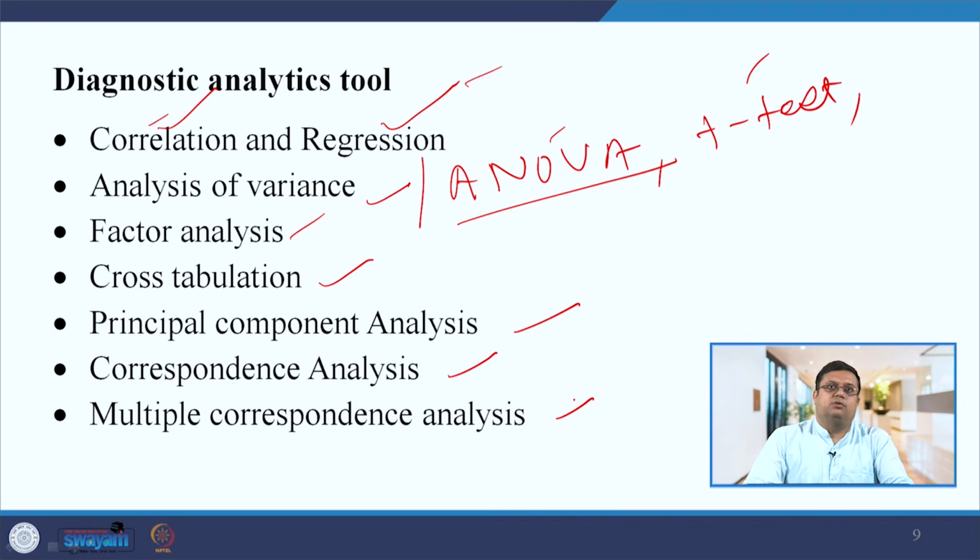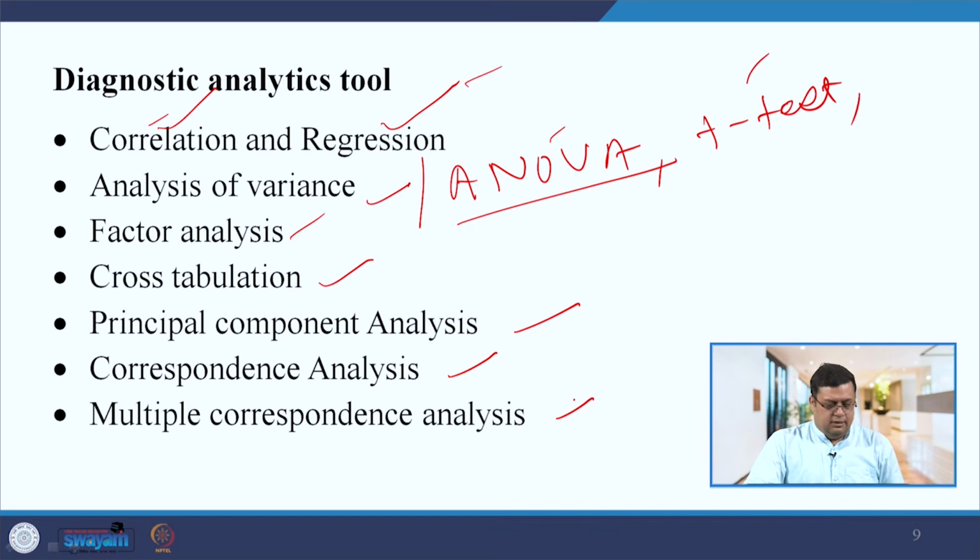There we will discuss correlation, regression, analysis of variance, ANOVA, factor analysis, cross tabulation, principal component analysis, right. So all these things we will discuss in the next course, but as of now you understand that in diagnostic analytics these are the tools that come.